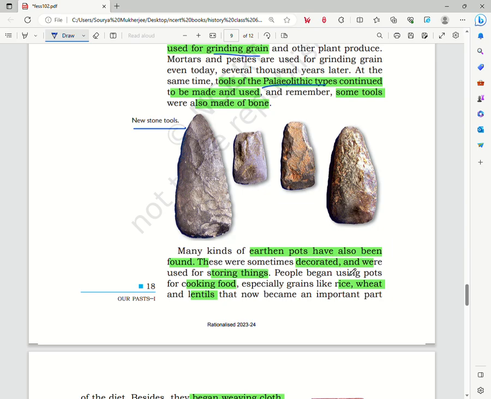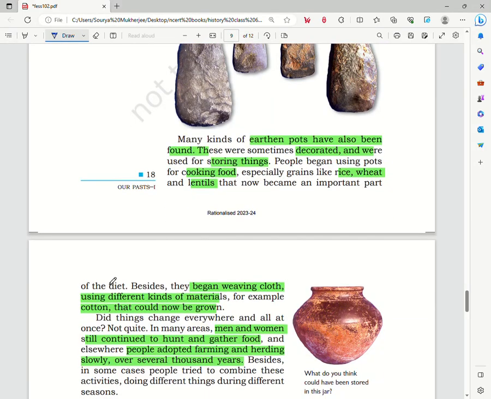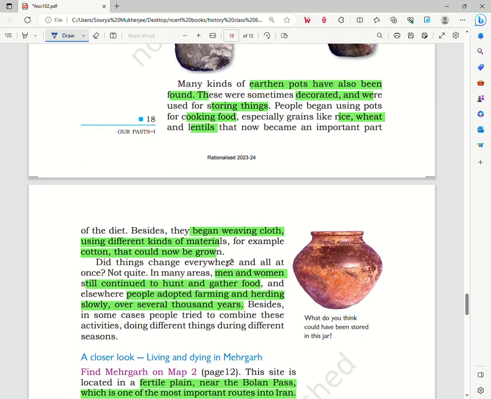These were sometimes decorated and were used for storing things. People started using pots for cooking food like grain, rice, wheat, lentils. These became an important part of the diet. Besides all these activities, weaving using different kinds of materials also became an important activity. Cotton was first used in this period.